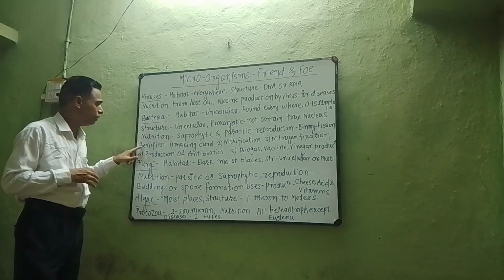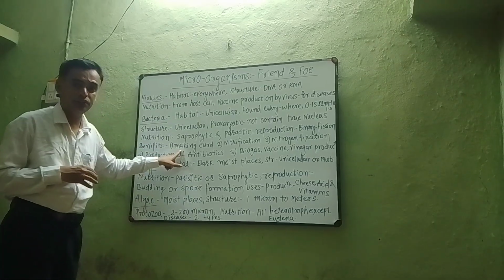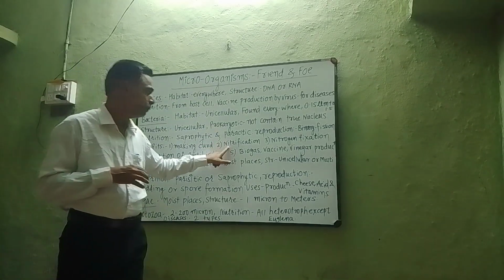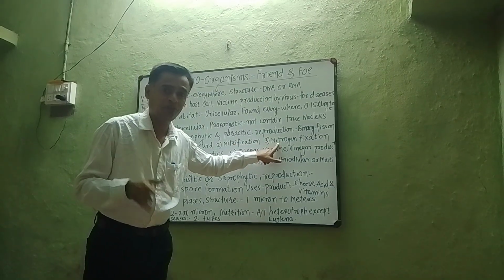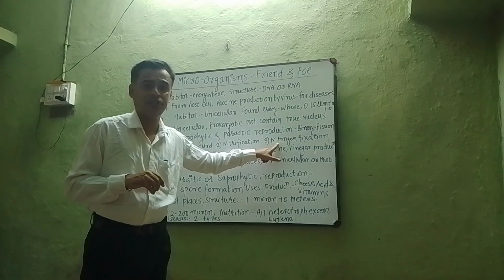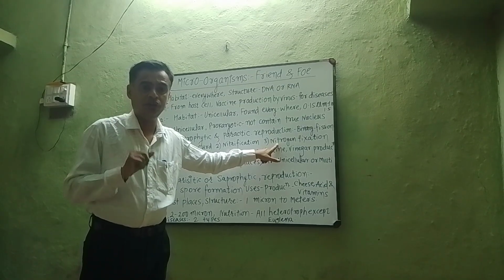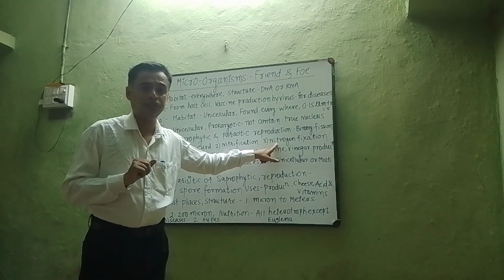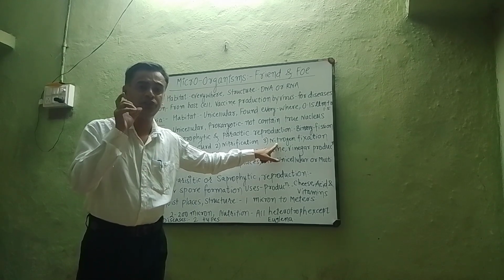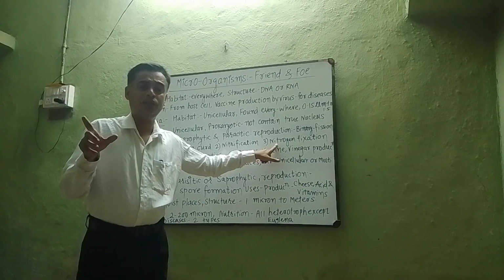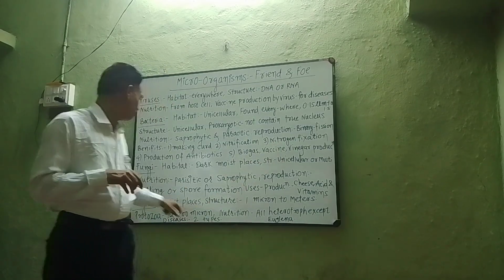Now what are the benefits of bacteria? Making curd is a benefit of bacteria. Nitrification is a benefit of bacteria. Nitrogen fixation, a very famous example is rhizobium. Rhizobium is a microorganism. It fixes atmospheric nitrogen and converts it into nitrate. This type of association between rhizobium and leguminous plant is called a symbiotic association.